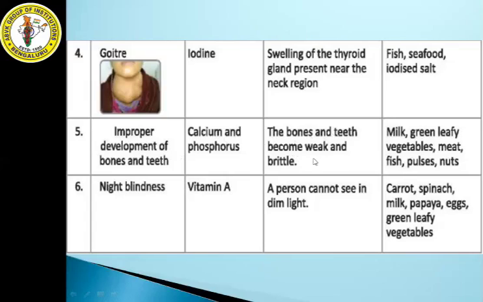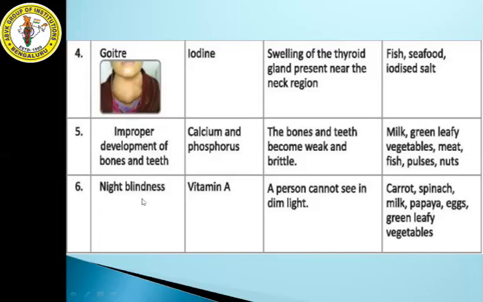So what are the food items you need to have? You need to have milk, green leafy vegetables, meat, fish, pulses, nuts. Okay, so these are the food items. If you have them, you will be away from the improper development of bones and teeth.